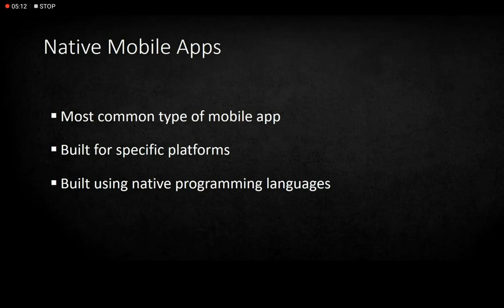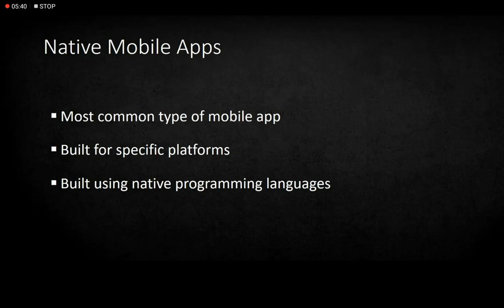Next one is native mobile apps. These are the most common type of mobile apps. As you are using a mobile phone, mostly all the apps on your mobile phone are native mobile applications. They can be preloaded, and you can also download them from Play Store or App Store and use them on your cell phone very easily.